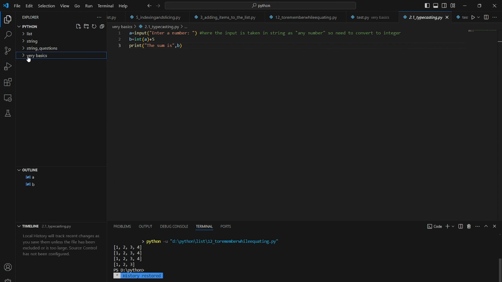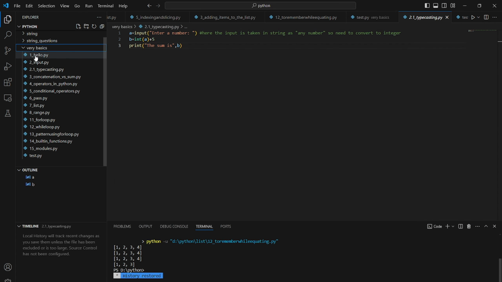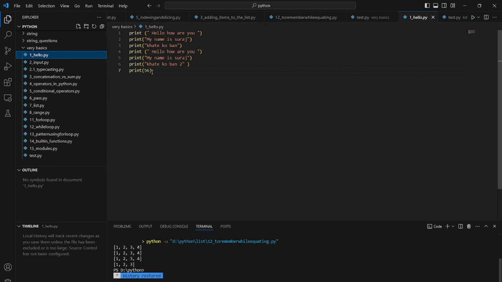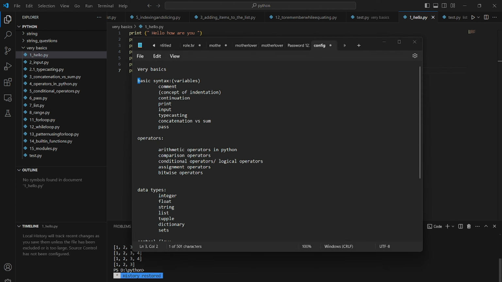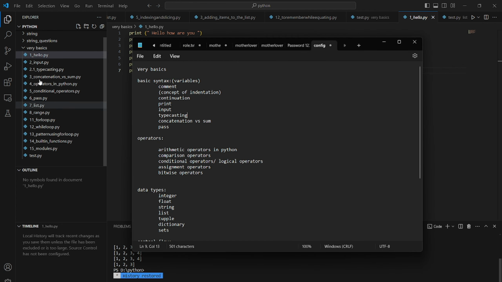So here I have the basic syntax, the very basics. How are we going to print? Let's follow this roadmap instead of these files.